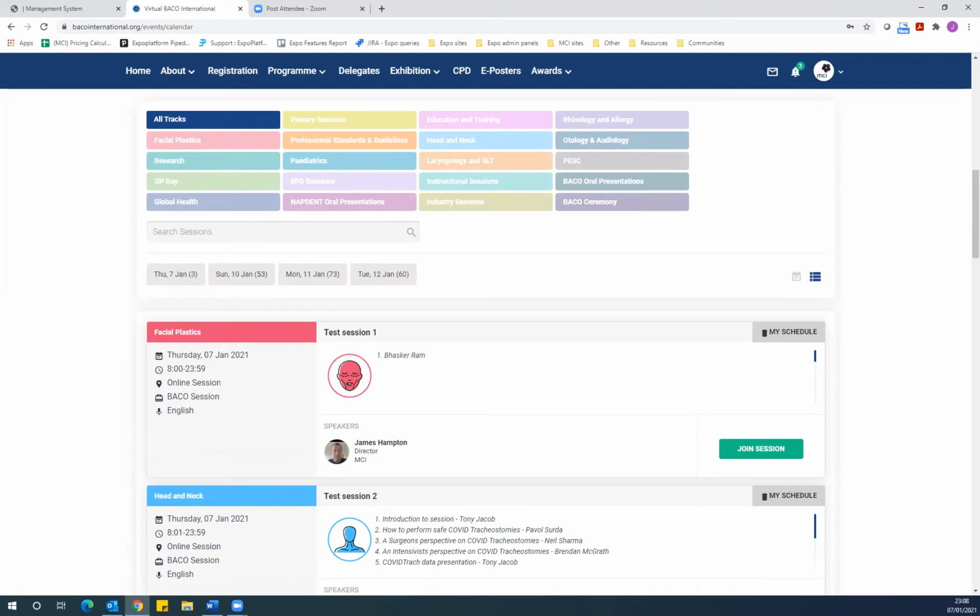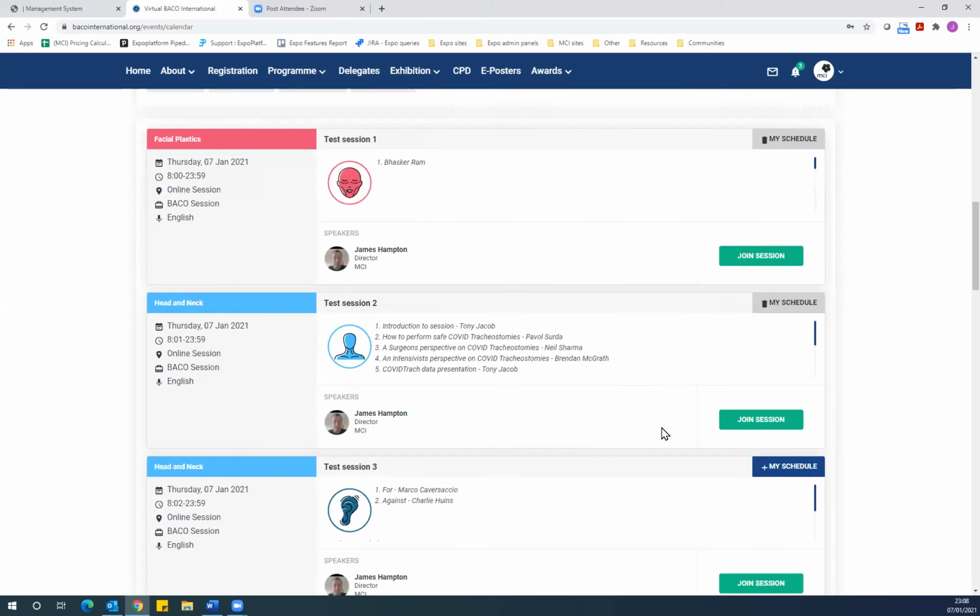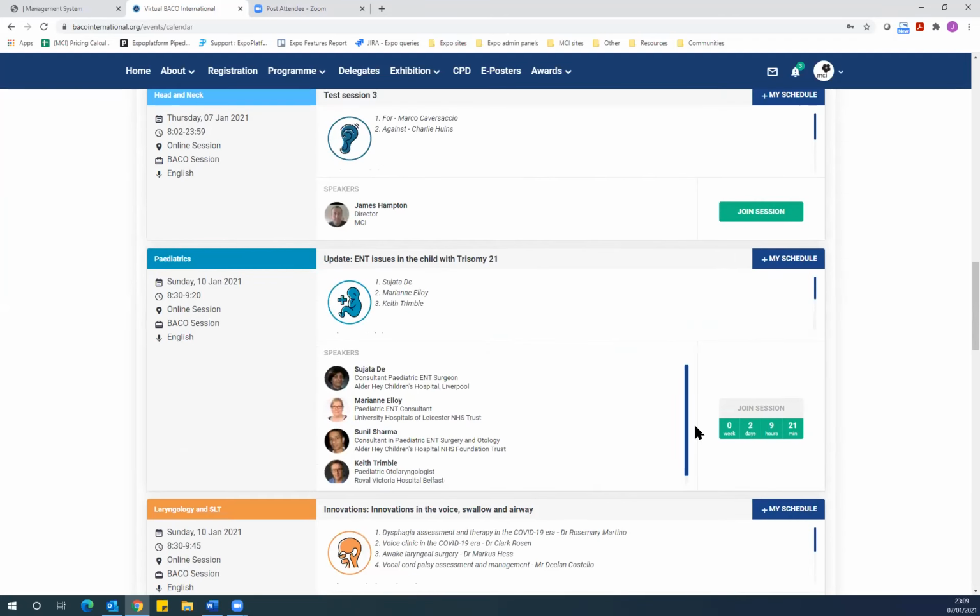You can create your own personalized schedule by clicking the plus My Schedule button here, found in the right-hand corner of each session description. And when the session is due to commence, the Join Session button will turn green, just like the one here. Prior to that session being active, that green Join Session button will be grayed out, and it will give a countdown to how long until that session begins.